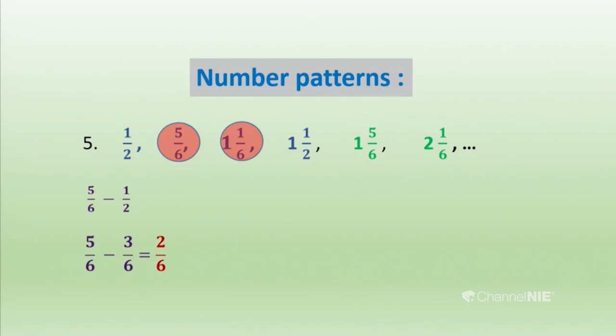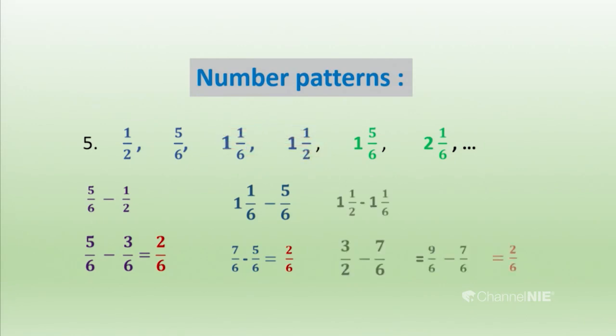When we are subtracting them, we have to subtract the second term from the third term. Then you get 2/6 as the difference. And like that we can do the same thing for other terms. Look at that, 1 and a half. From 1 and a half you have to subtract 1 and 1/6, then you get the value 2/6 as the difference. Here also you can see a common constant value in each and every term. The constant value is 2/6.